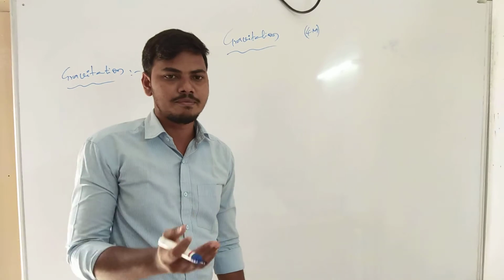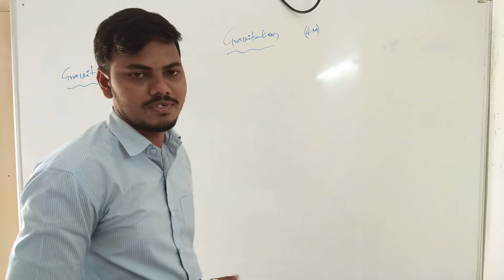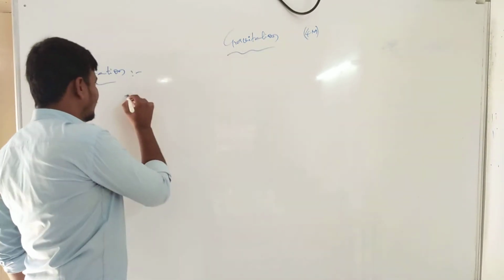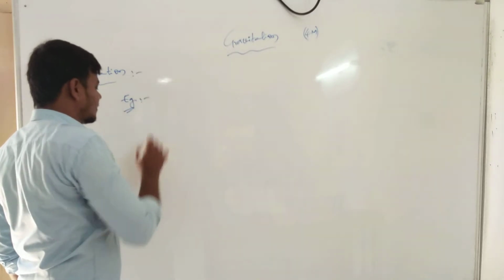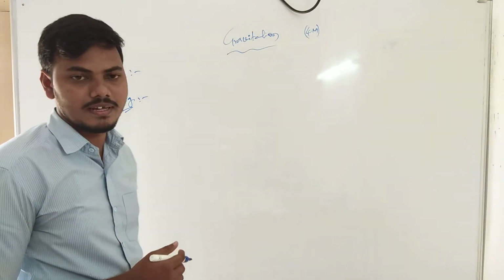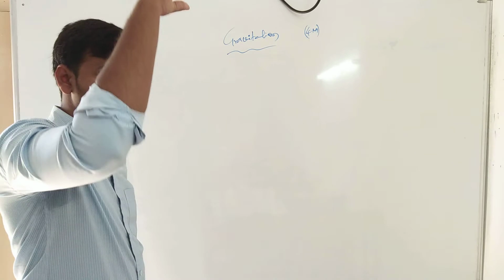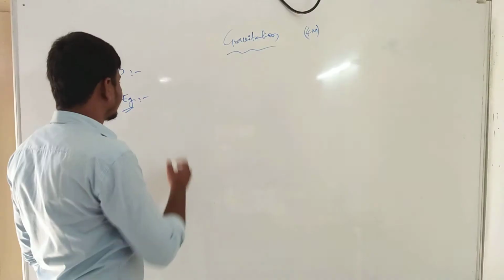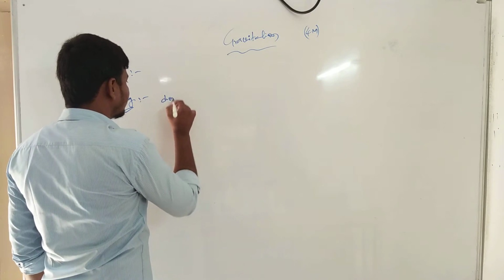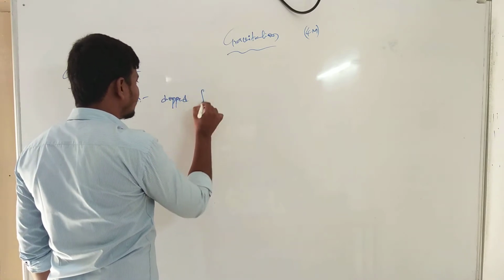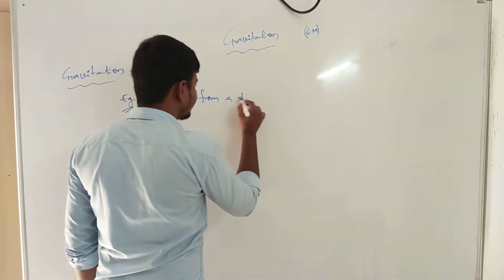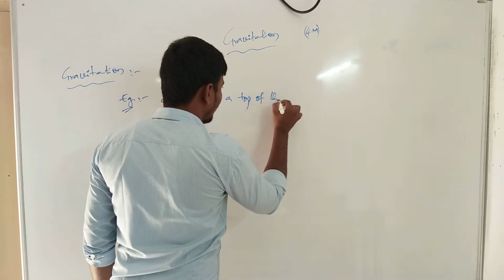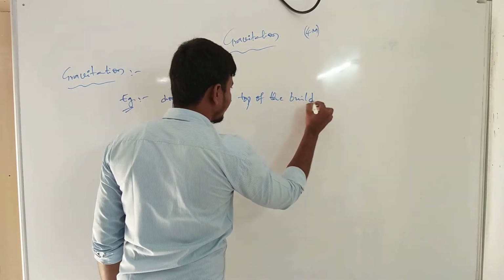Before we go to the definition part, what are the examples of gravitation? There are some real-time examples. When a ball is dropped from the top of the building.